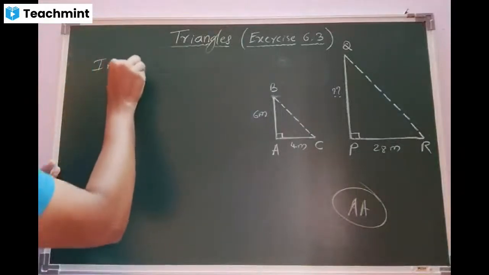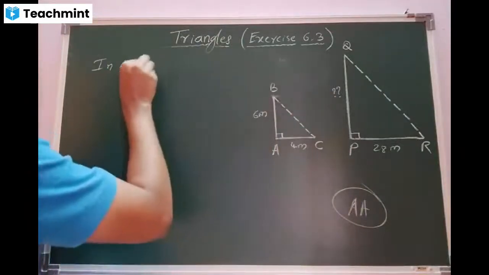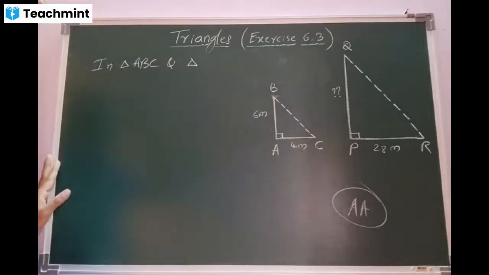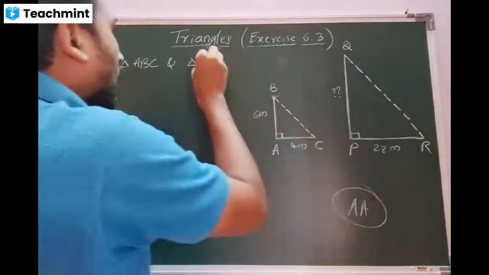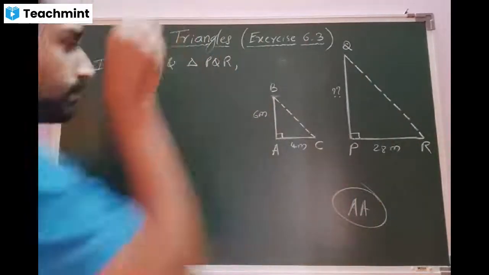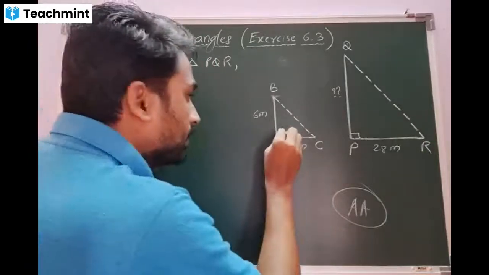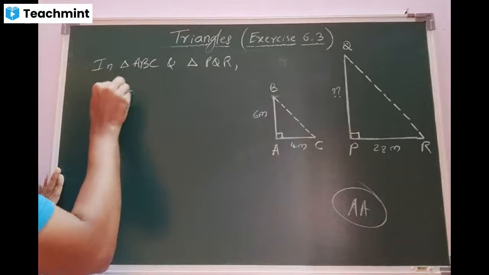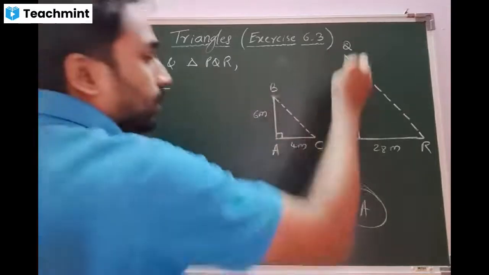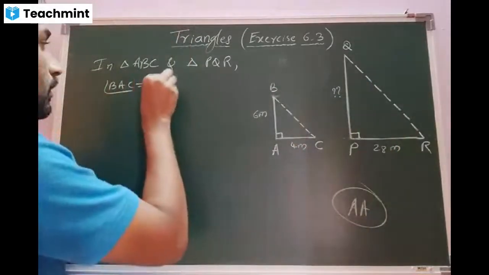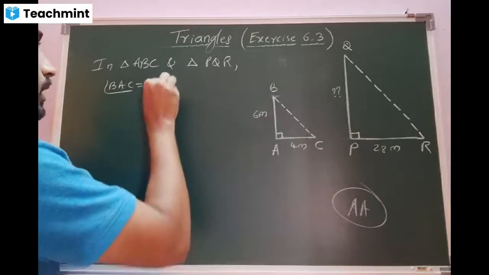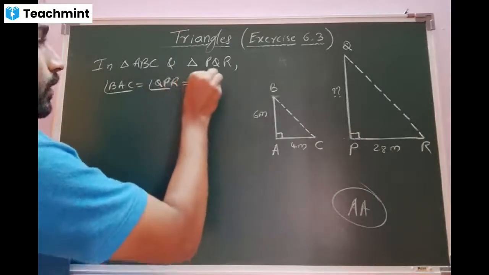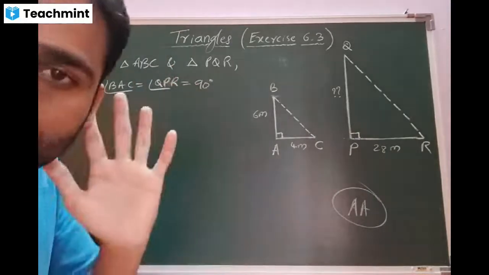Let us do it. A triangle ABC and a triangle PQR. Yeah, one. I can write this is equal to this. Am I right? Yes, sir. Angle A is equal to angle QPR, that is equal to 90 degree. What is the reason, beta? What is the reason?